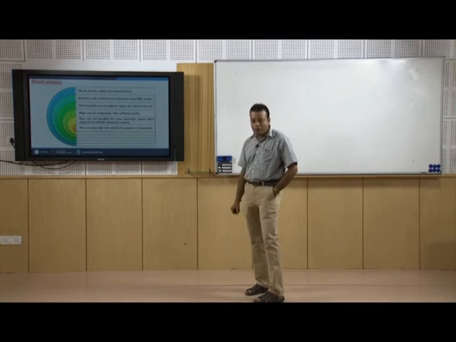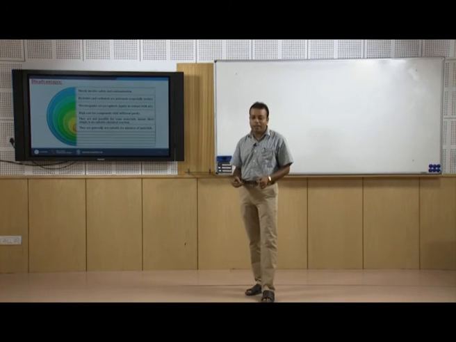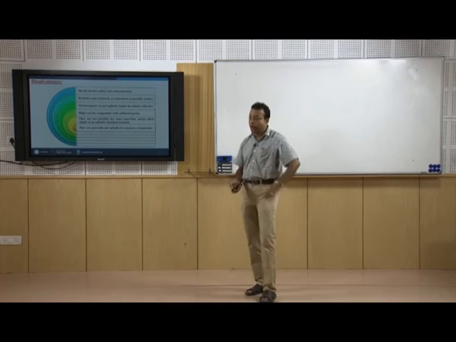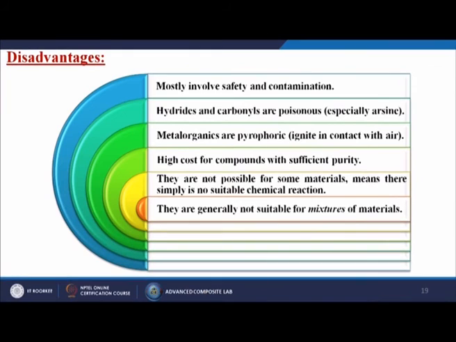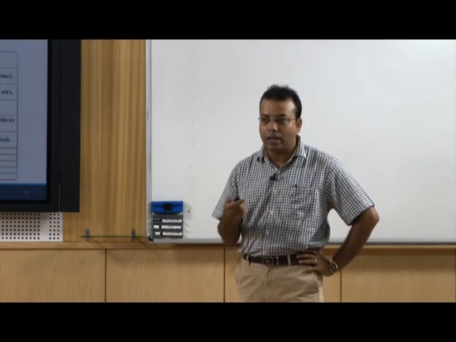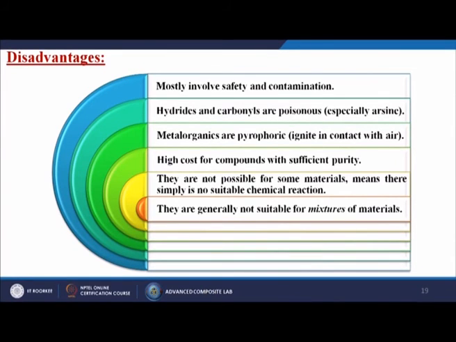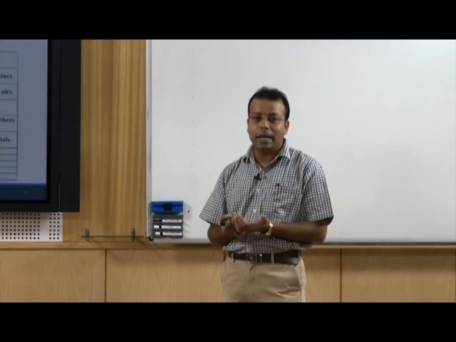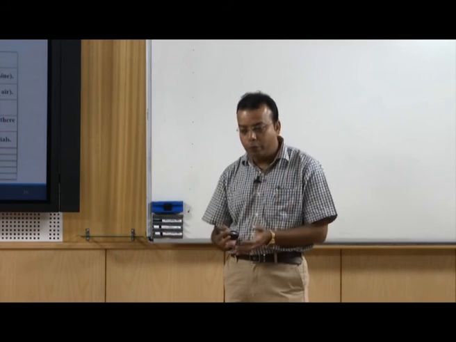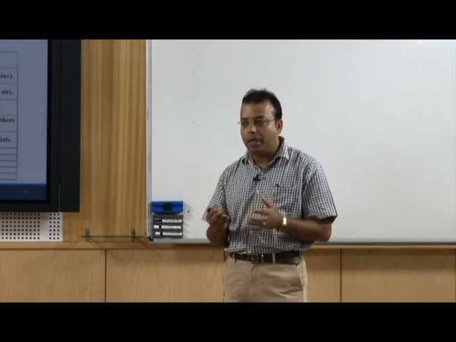Next, of course, each and everything has certain disadvantages, otherwise we can't go forward. So, what are the disadvantages of this particular CVD process? The first one involves safety and contamination, that is the big problem over there. It can contaminate the source, the materials, and the equipment. Hydrides and carbonyls are poisonous, especially arsine. Whatever exhaust gases are coming out may be harmful for the environment, and harmful for the users or the operators.